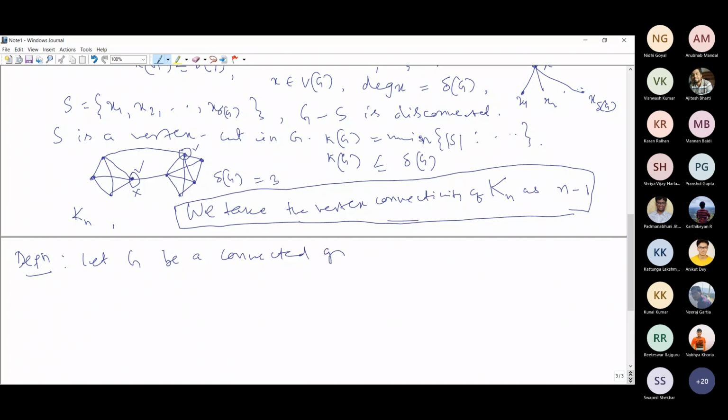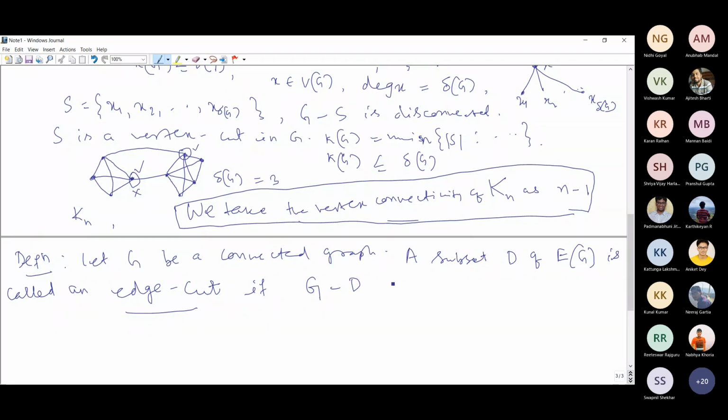A subset D of the edge set of G is called an edge cut. That earlier one was a vertex cut; this one is an edge cut. If from this graph G we remove the edges in D and G minus D is disconnected.